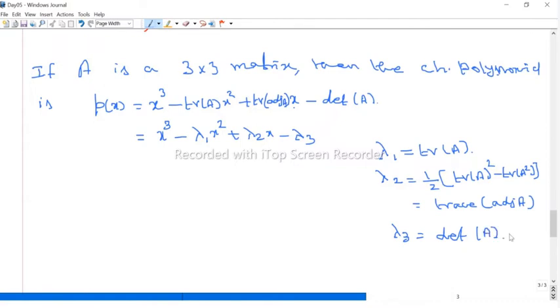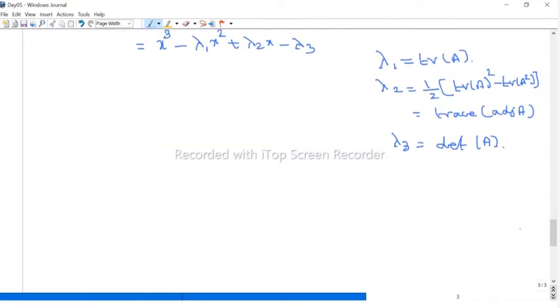This is the characteristic polynomial of any 3 by 3 matrix. If you take any 3 by 3 matrix, the characteristic polynomial looks like this. Even if we don't know the elements of the matrix, but it's given the characteristic polynomial, we can easily say the determinant and the trace of the matrix, because the coefficient of x square, with a minus sign, is the trace, and the constant term is the determinant of the matrix. So it's a very important thing.